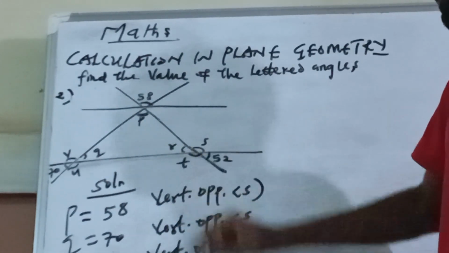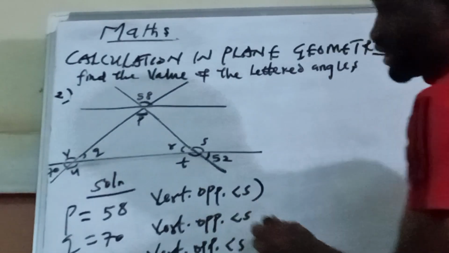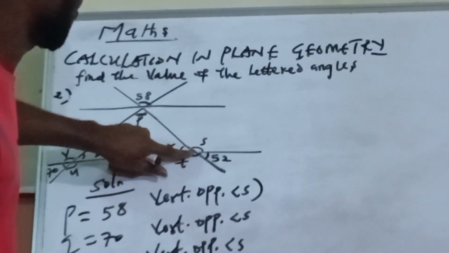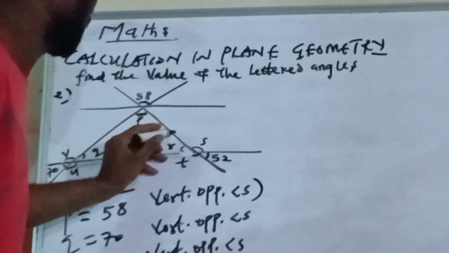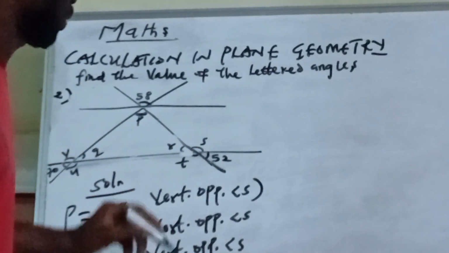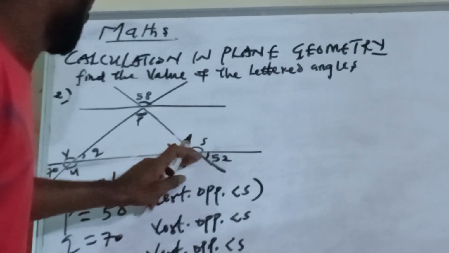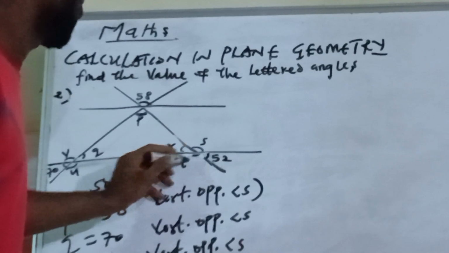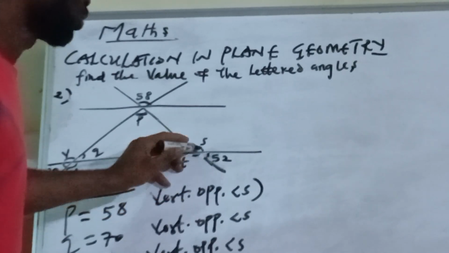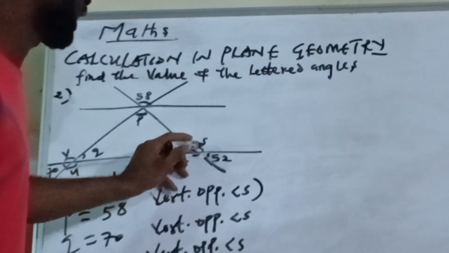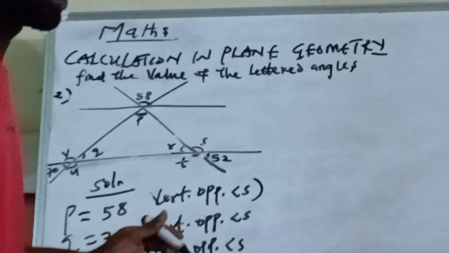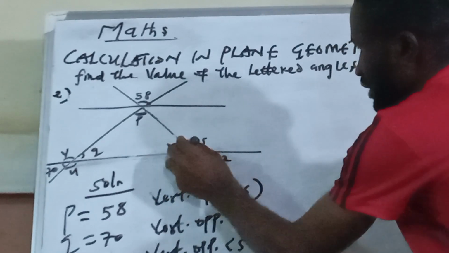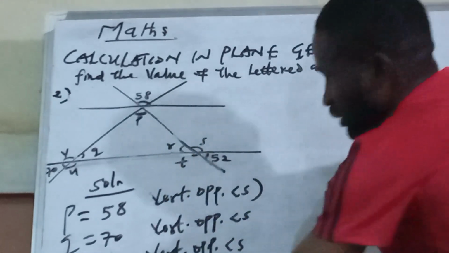Now if I want to get X here, I can detach this part so that this one will not be a straight line. You can see we have many ways of solving. I can decide to use S plus this one to equal 180 to get my X. Any which way, you understand? Let me just use this one since it has been given. Let me get my T.